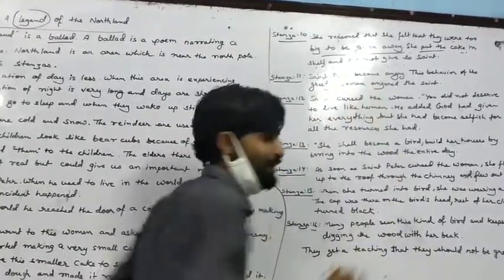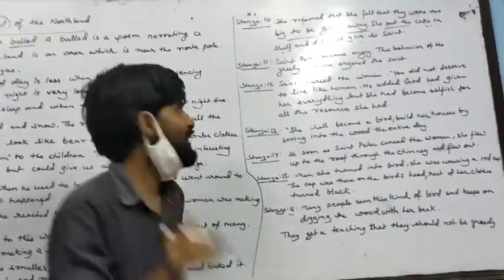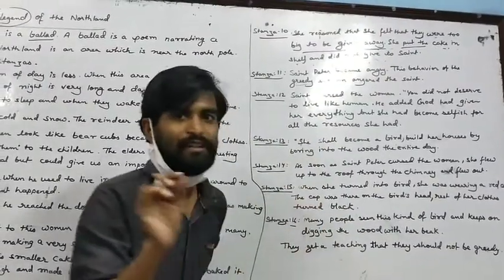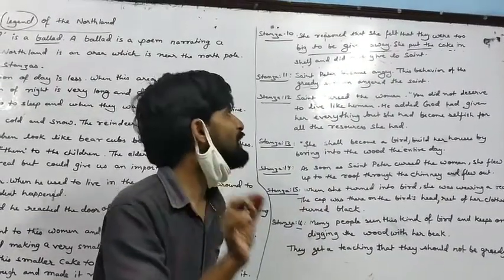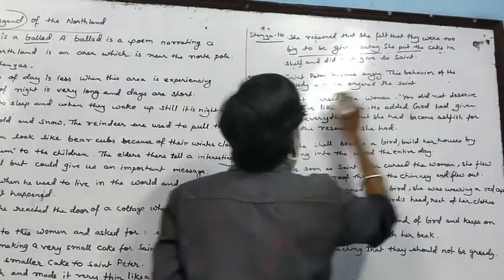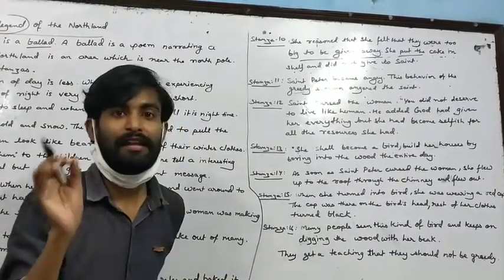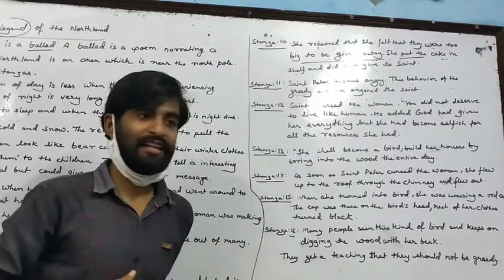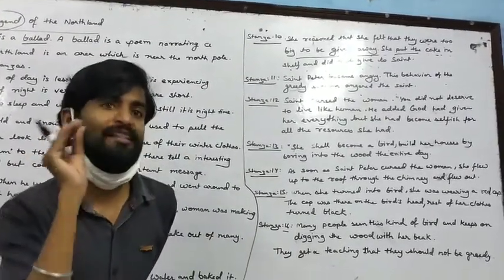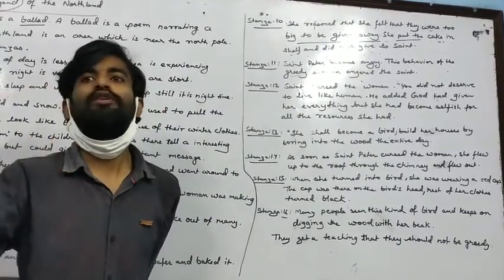Saint Peter became angry at this behavior of that woman. Saint Peter became very, very angry with the behavior of the greedy woman. This behavior of the greedy woman angered the saint, and the saint became very, very angry because he was feeling hungry, and the woman was taking more and more time to prepare smaller and smaller cakes. He is just like a god, so he knew what the woman was trying to do.